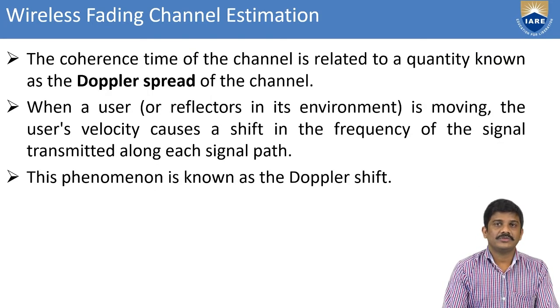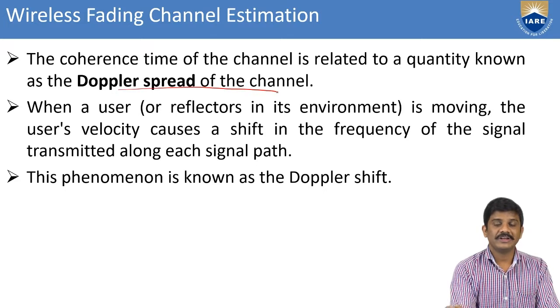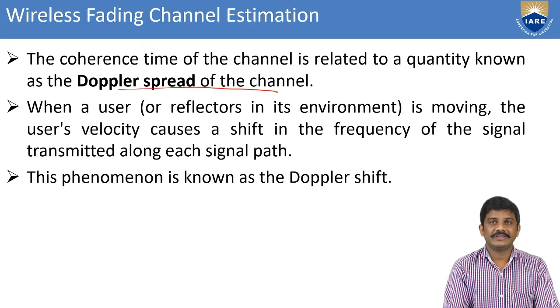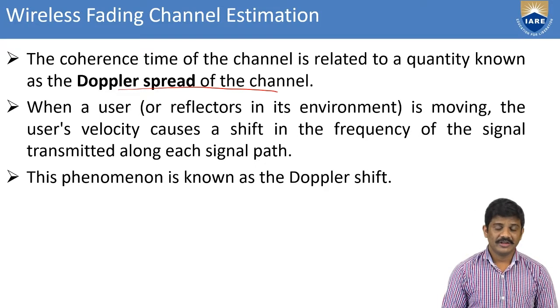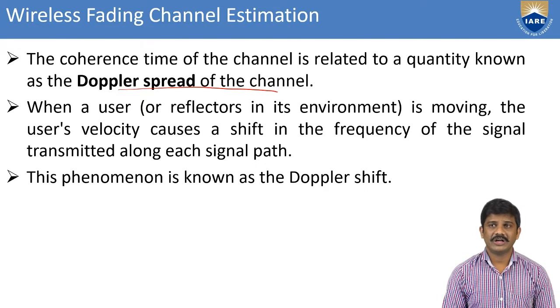Okay, the coherence time of the channel is related to a quantity known as the Doppler spread of the channel. Whenever you consider the coherence time of the channel, it is automatically related to this quantity, which is called the Doppler spread.